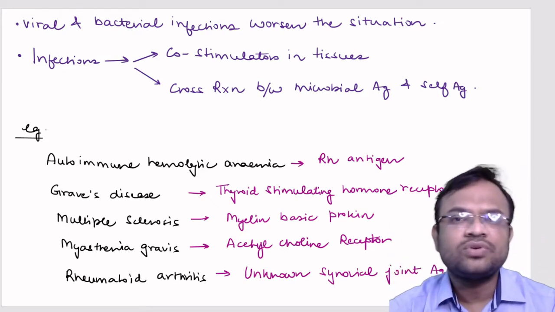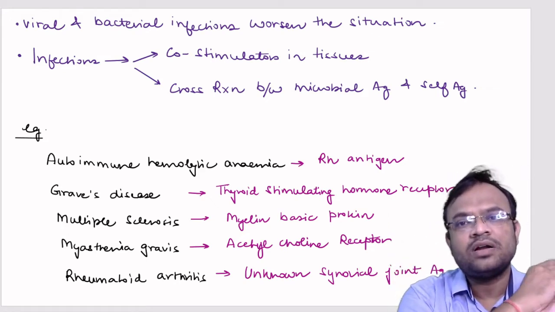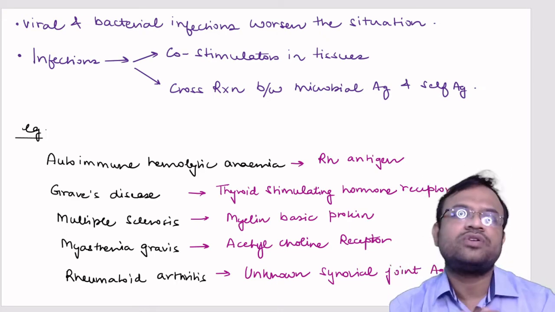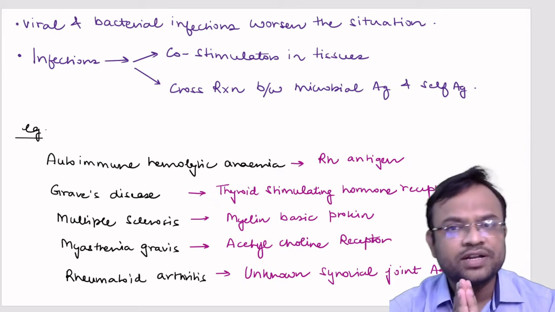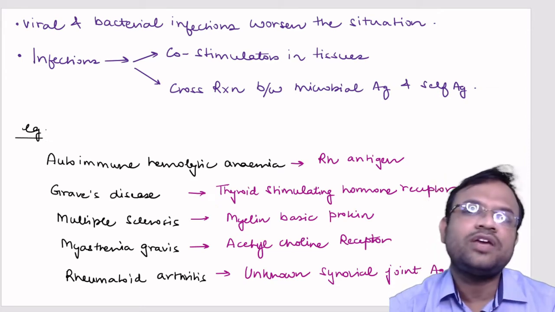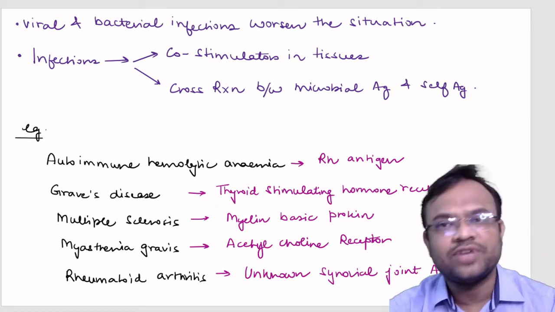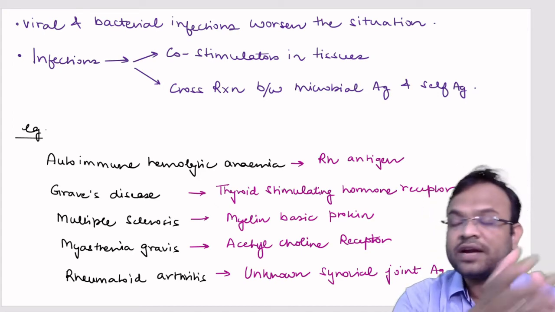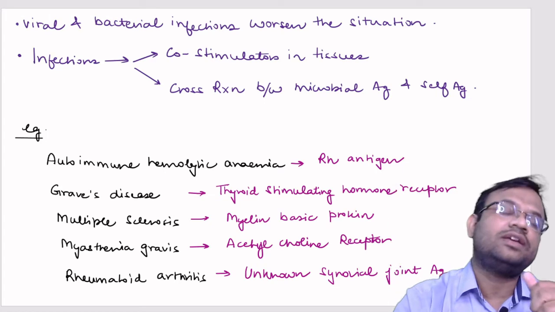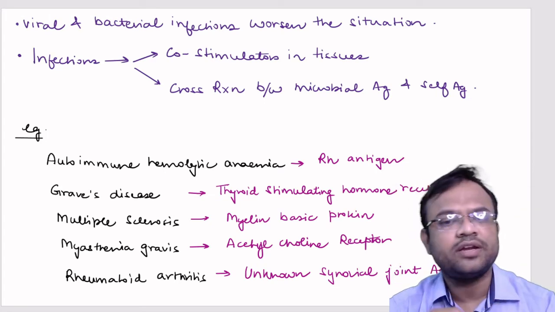Now you already know that there are lymphocytes present in your circulation that are looking forward to interact with the self antigens. When this kind of activity happens, more destruction will be caused, and the viral and bacterial infection thus aggravates the entire effect, right?